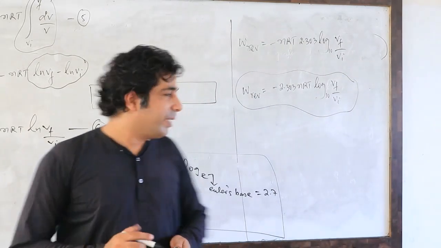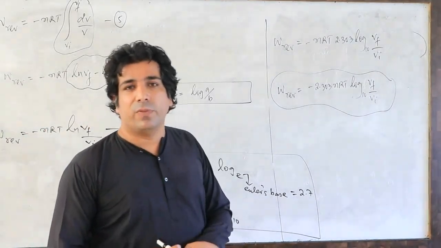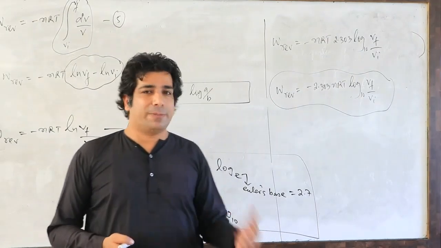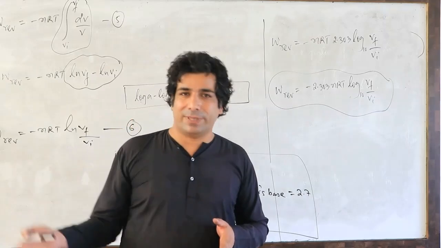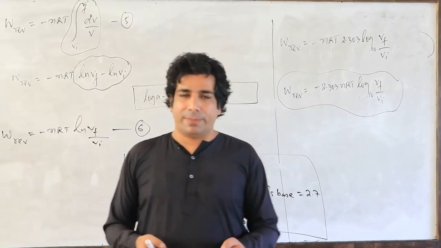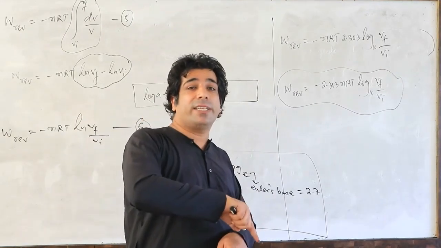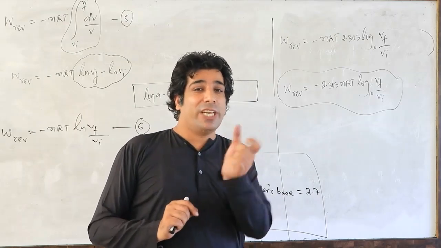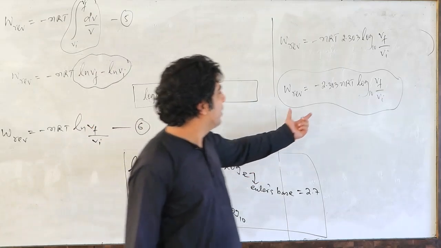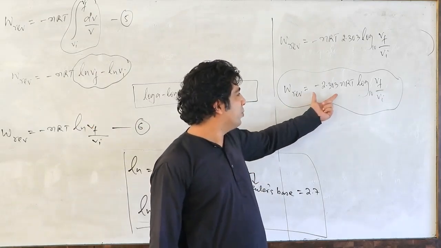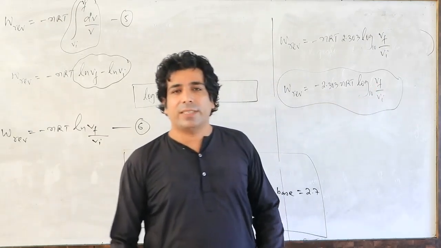I hope everybody has understood this thing. So this was all about the reversible work. I have combined the work of expansion and work of compression. And this process was taking place in multiple steps. In each step, if there is a compression, that compression can be reversed by the expansion, which is possible because the change in every step was very small. So finally you have gotten your expression, that's work reversible is equal to minus 2.303 nRT log Vf by Vi. Please remember that and have a great time.